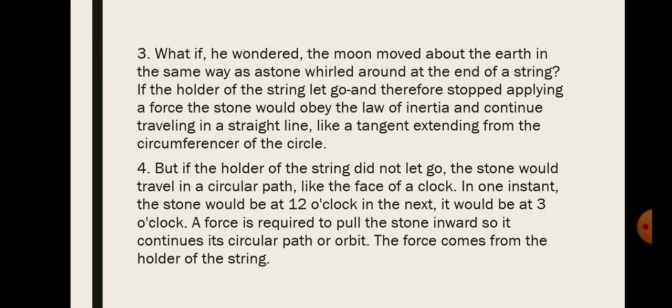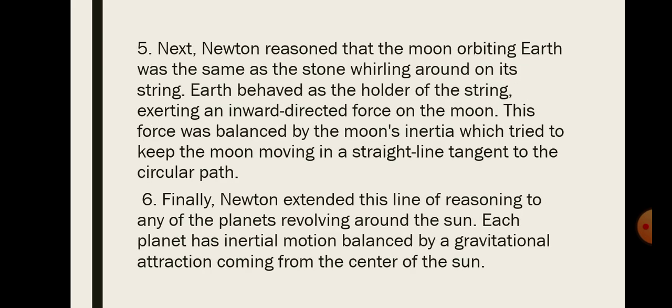In one instant, the stone would be at 12 o'clock. In the next, it would be at 3 o'clock. Then a force is required to pull the stone inward so it continues its circular path or orbit. The force comes from the holder of the string. So next, Newton reasoned that the moon orbiting was the same as the stone whirling around its string.